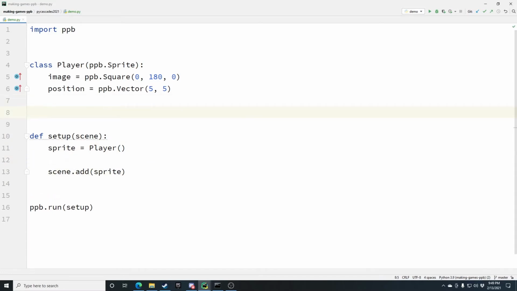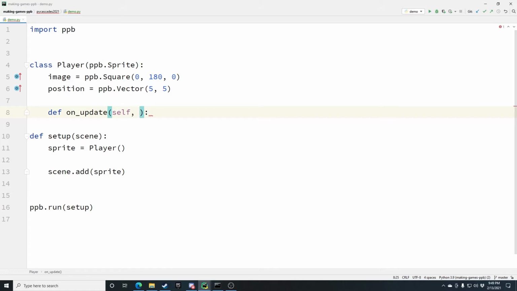Now, the most important event handler that you're going to work with as a new game developer is def on update. All event handlers follow this following pattern. The name of the handler is on underscore, and then the name of the event in snake case. In this case, it's just a single word, update, so it's on update.